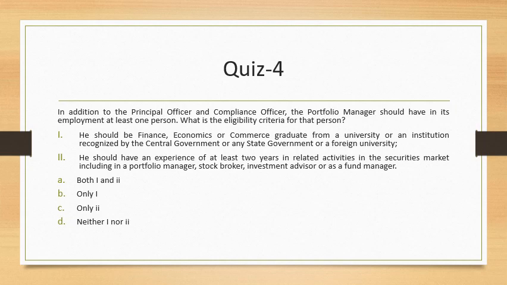Question number 4, or quiz 4, is: in addition to the principal officer and compliance officer, the portfolio manager should have in its employment at least one person. What is the eligibility criteria for that person? There has to be a different person apart from the compliance officer and the principal officer. He should be a finance, economics, or commerce graduate from a university or an institution recognized by the central government or any other state government or a foreign university.